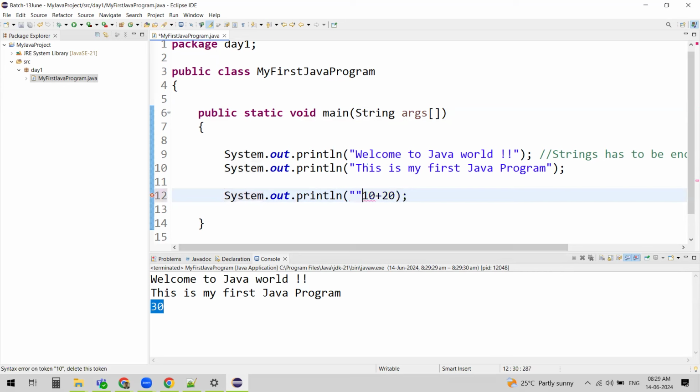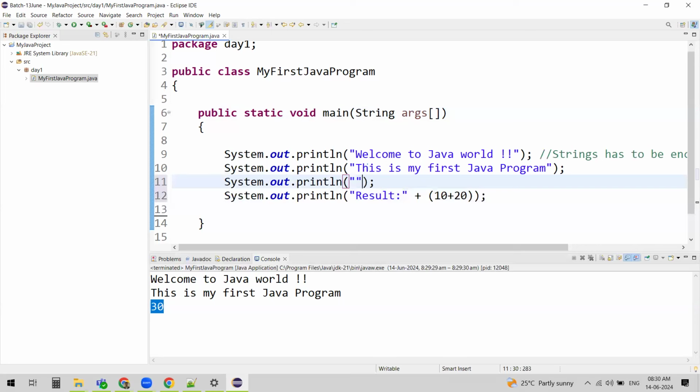Say, for example, Java, then I can say program, right? So if you see here, let's say for example, this is not there for now.